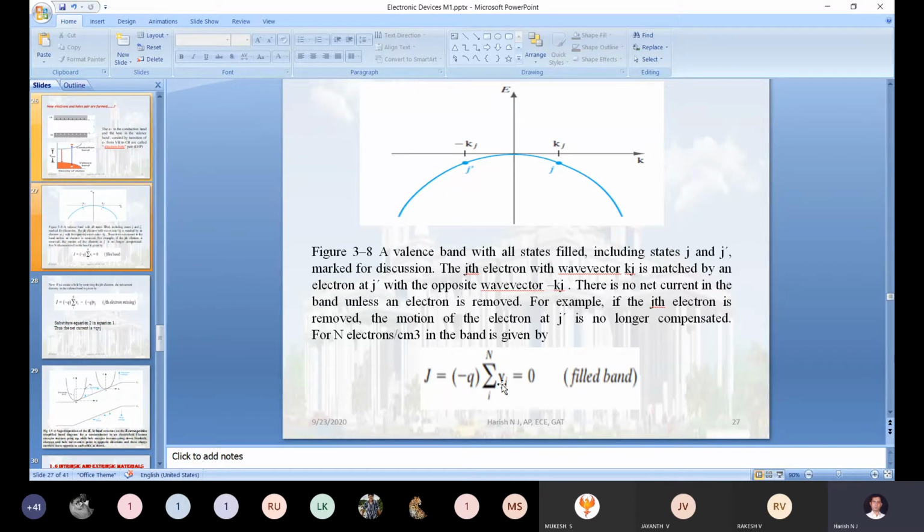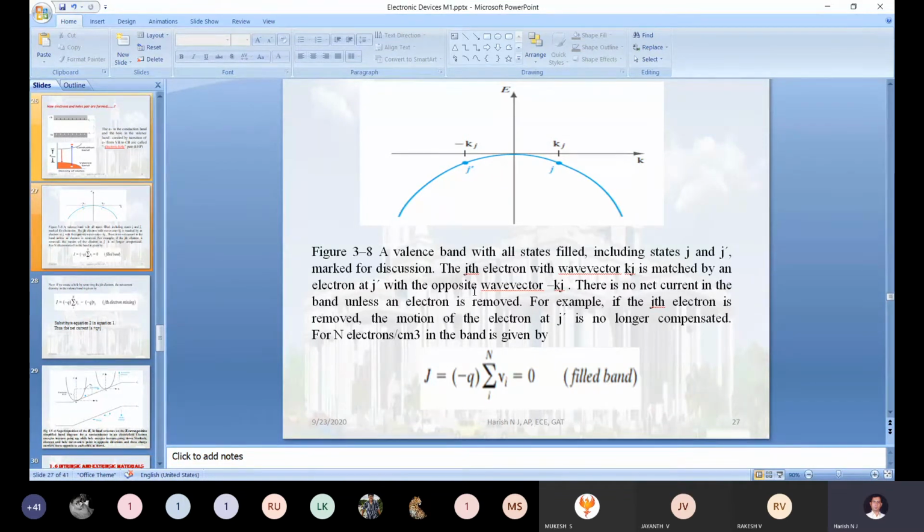Correct. So current will be equal to 0, which means what? That particular material does not act like a conductor. For making it into a conductor, we have only one option. We have to change the temperature. When we change the temperature, a few electrons get excited. That excited electron will shift from the valence band to the conduction band.